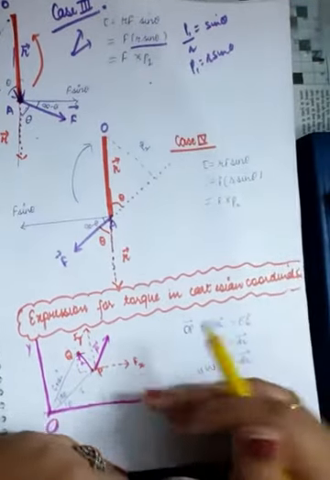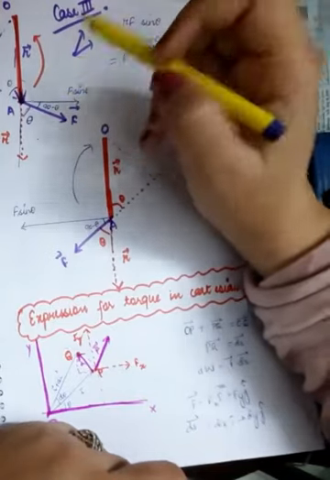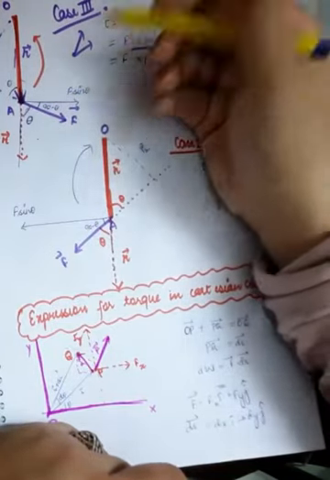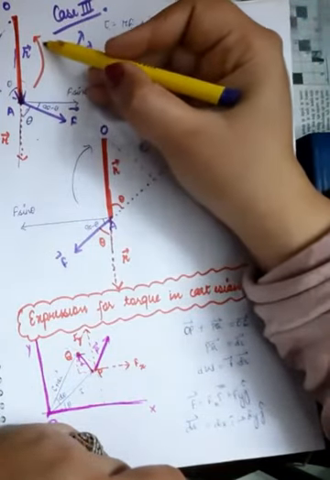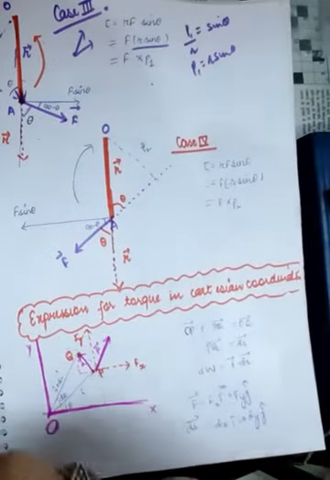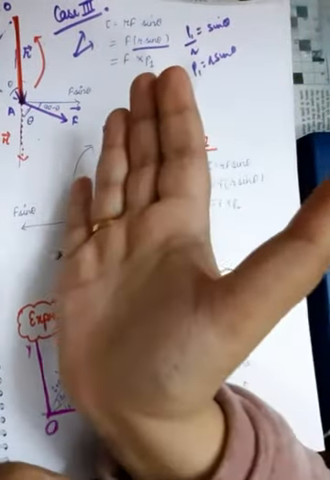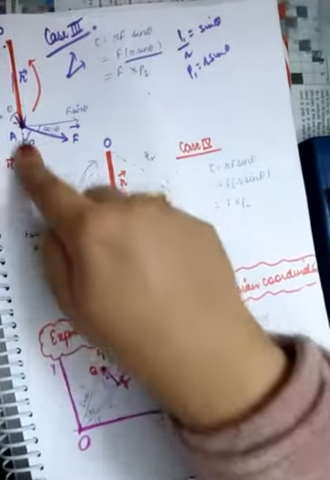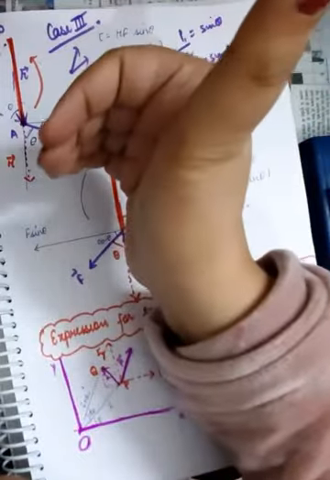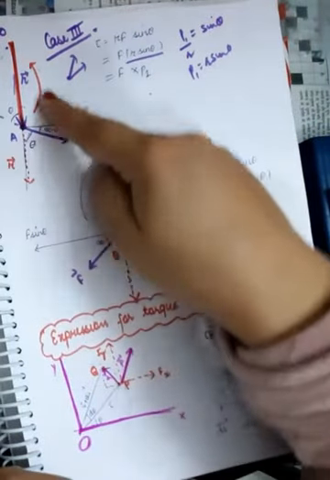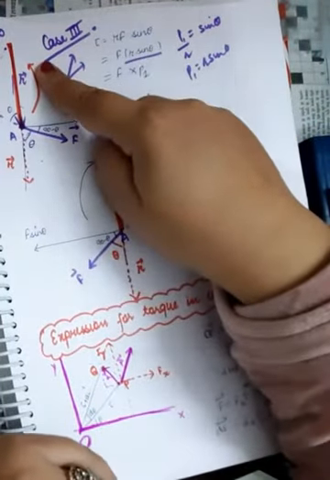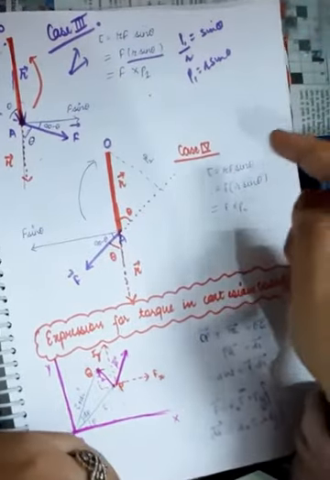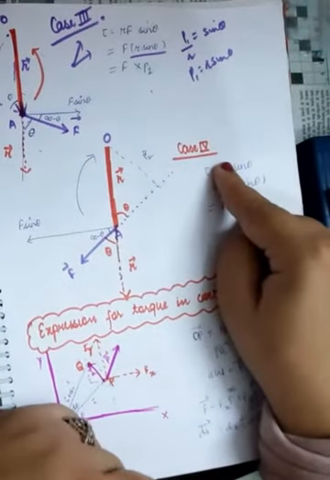Now we'll discuss case number 4. But in case number 3, we need to see the rotation also, like the rotation will be in this direction. Reason being, you have to curl your fingers from R to F. Now if you will see, this is the direction of R and this is the direction of F. When you will curl your fingers, you will see that the rod will move in this direction. Right?